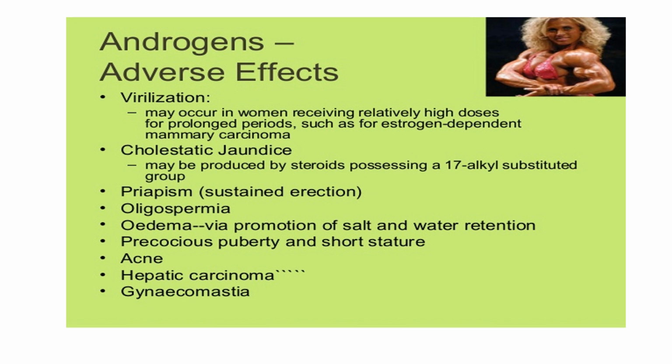The first and foremost adverse effect is virilization. Second is cholestatic jaundice. This is mostly produced by steroids having 17-alkylated substitutes. Third one, priapism, that is nothing but painful and sustained erection of the penis. Then oligospermia and edema. Edema is due to the promotion of salt and water retention. Then precocious puberty and short stature. Suppose we anticipate this patient has testosterone deficiency and we administer it at an early age, it will lead to precocious puberty and early fusion of the bones due to the formation of estrogen.